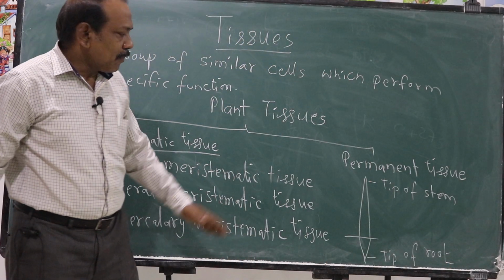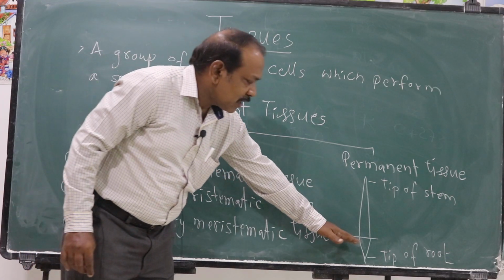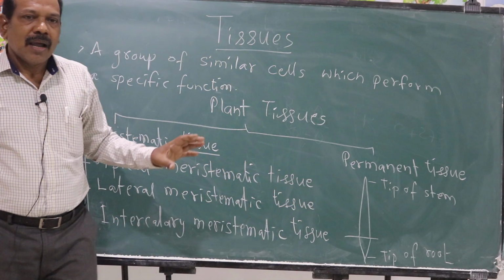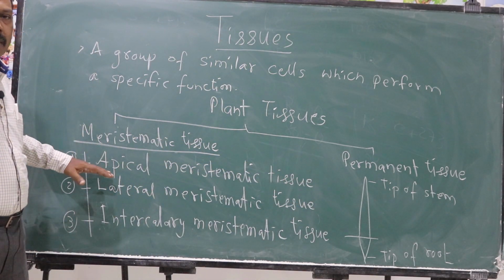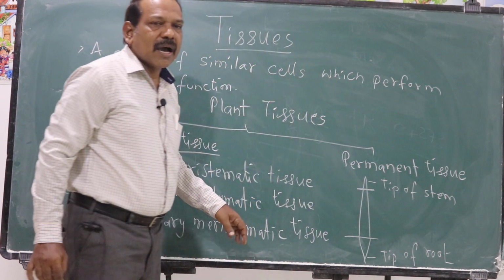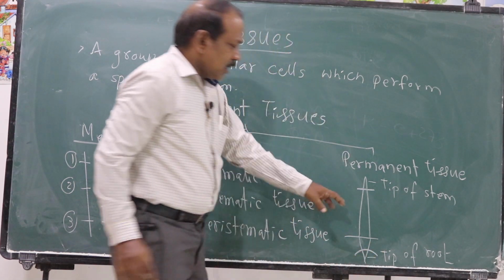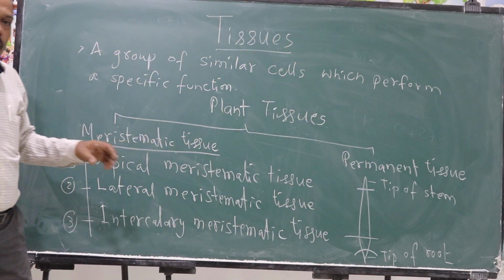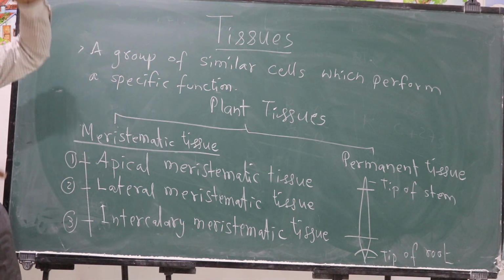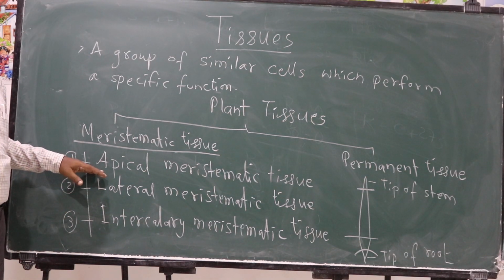As you all know, the part of plant which is above the ground is called stem, and the part of plant which is underground is root. So tips of both stem and root contain apical meristematic tissue. It's present in the tip, the top part of the stem. Also it's present in the top part of the root. And its function is to help the plant in vertical growth. Vertical growth means plant becomes taller. Plant's height increases because of apical meristematic tissue.